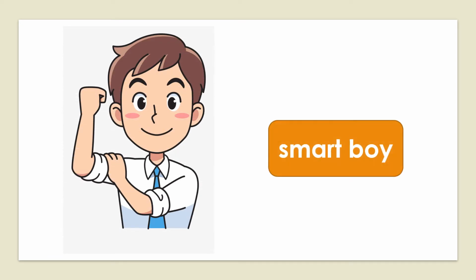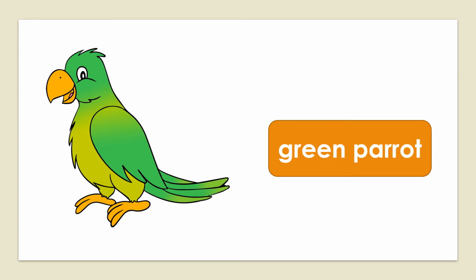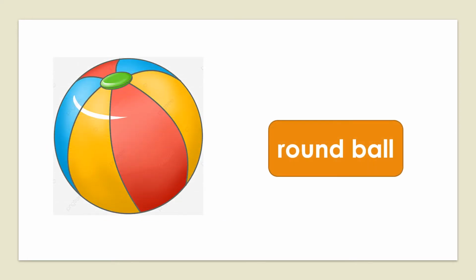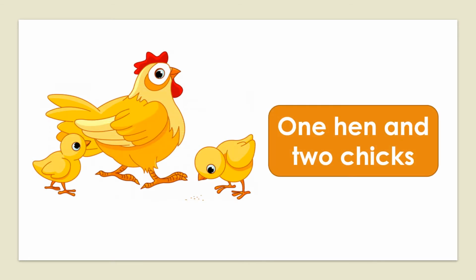For example, smart boy, green parrot, big palace, round ball, one hen and two chicks.